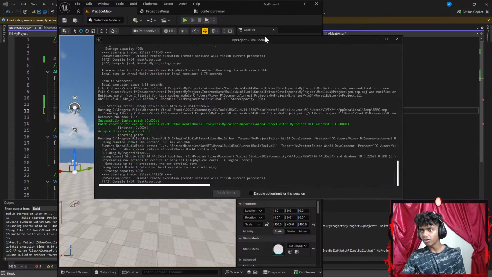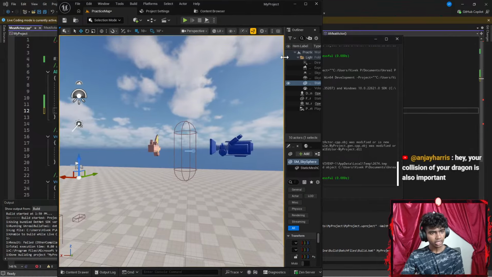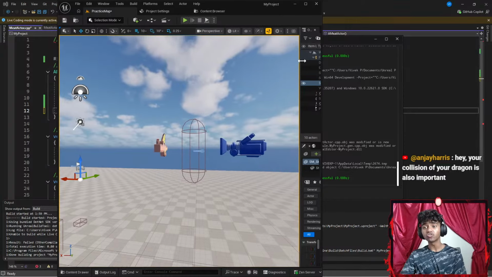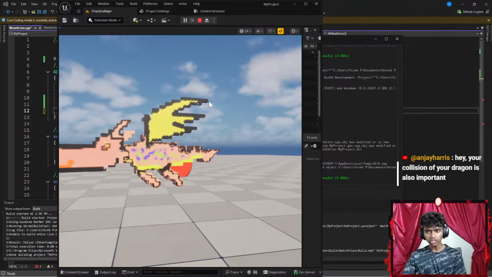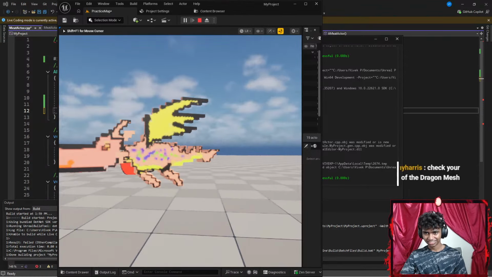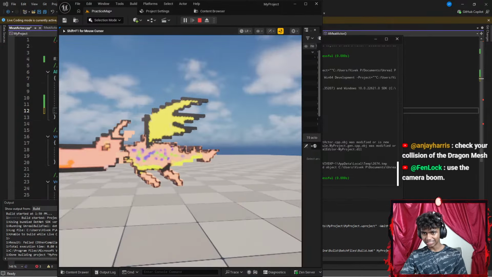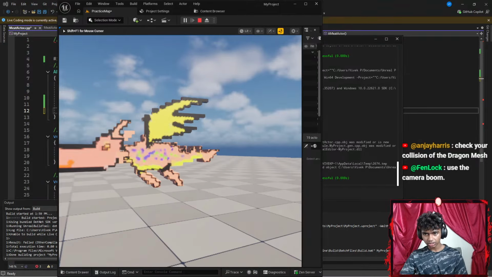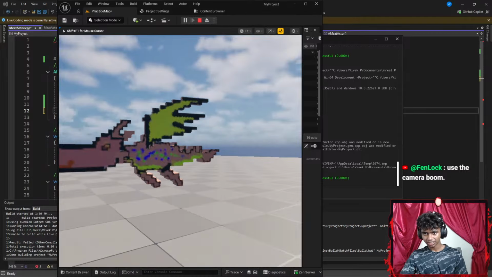This time, I want to go ahead and move my mesh backwards. Let's go all the way there. There we go. Okay, hey, the collision of your dragon is also important. Should I just add a collision for my dragon? Then I wouldn't have to add it for my objects. Okay, so here is my dragon. Guys, it's so hard to control this now. Maybe I go backwards. I just gotta make it to my meat. Guys, this is so complicating at times.